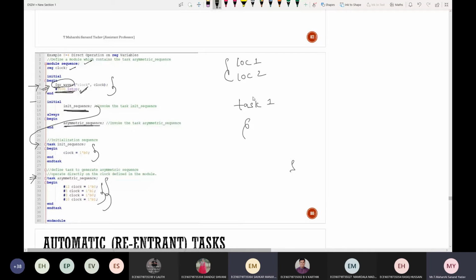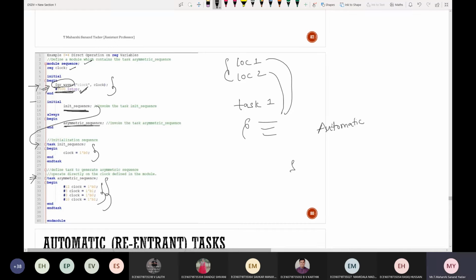So if a particular task is called from two different locations, simultaneously at that instant of time both will try to use this particular task. This leads to some erroneous output, which means we won't get the output. Even if we get an output, it may be an error. So in order to overcome that problem, we need to use one keyword called automatic.